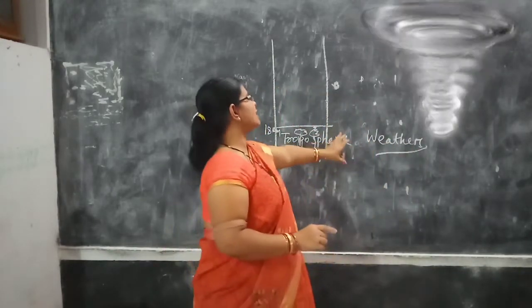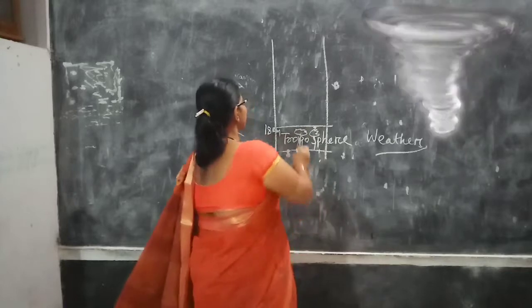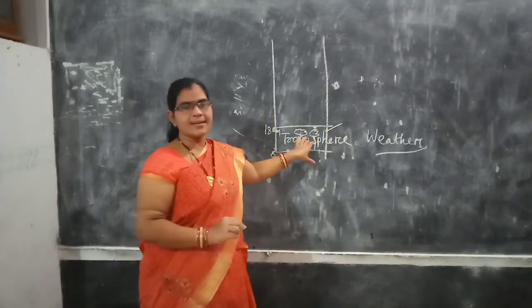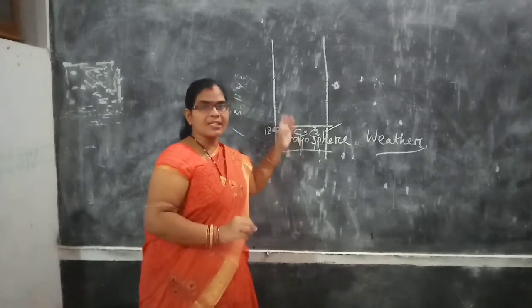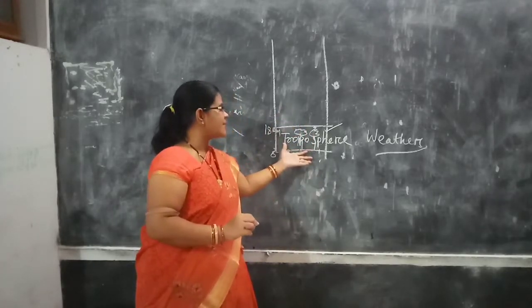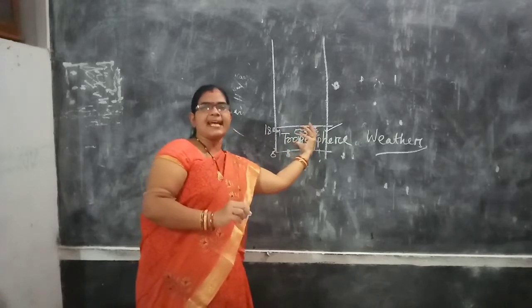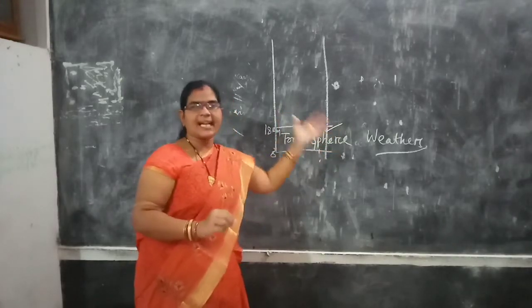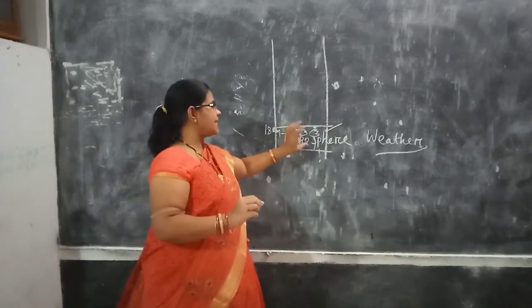All sorts of weather phenomena take place in the troposphere. So this is a very important layer. This is the bottom layer or the lowest layer of the atmosphere. And what is the importance of this layer? All sorts of weather phenomena, lightning, thunder, clouds occur here.